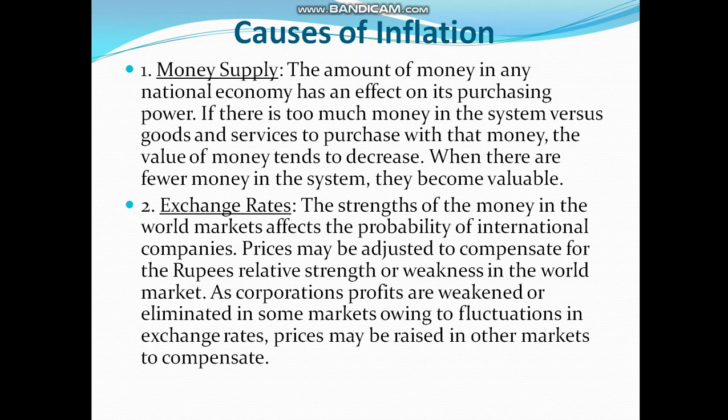How? If money supply increases, everybody will try to buy more goods and services. Then a day will come when goods and services will not be there, but money will be there. So it is basically a consumer side inflation. Now if the reverse happens, if there is less money in the system, then the consumers will have less money, so their demand will go down.